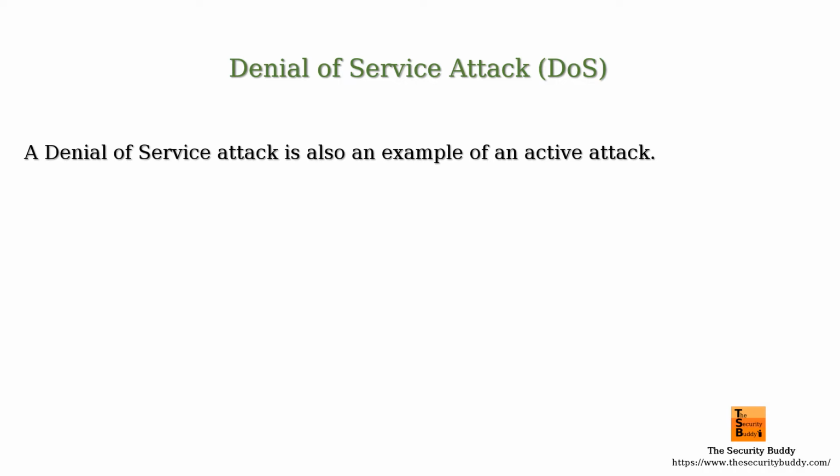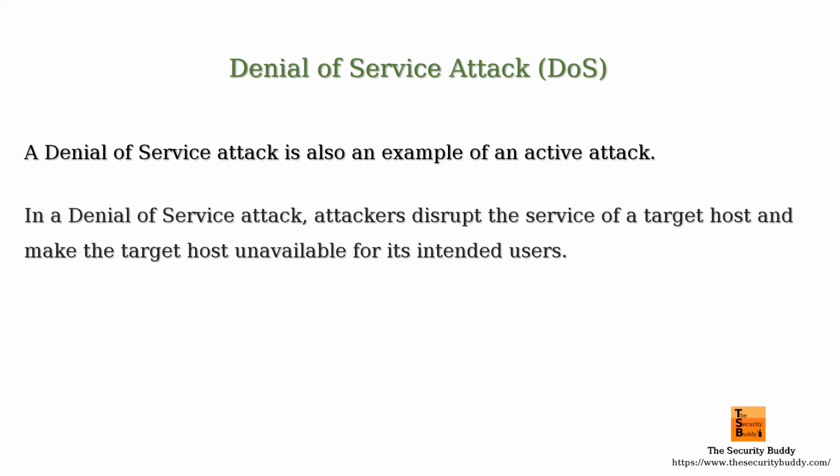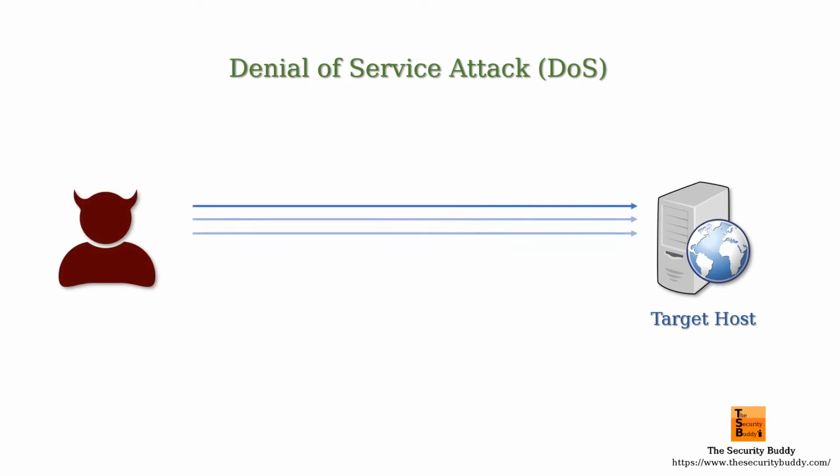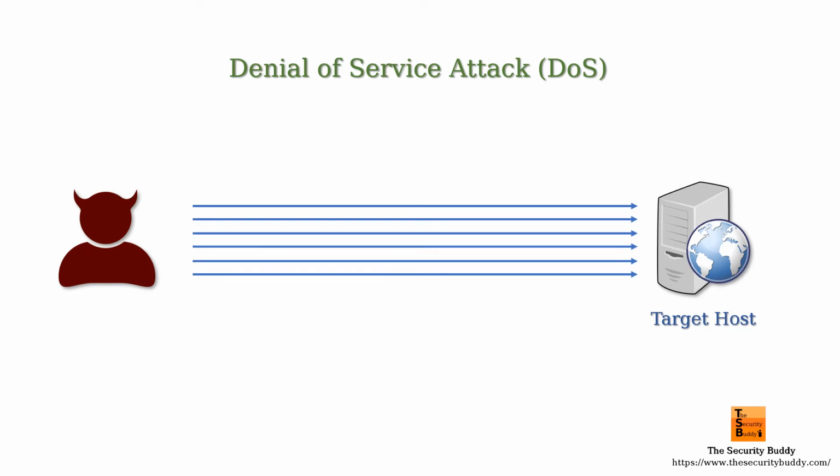In a denial of service attack, attackers disrupt the service of a target host and make the target host unavailable for its intended users. For example, attackers may send a massive number of requests to a target host. The massive number of requests may end up consuming all the network bandwidth or computational resources of the target host. As a result, the target host becomes unavailable for its intended users.